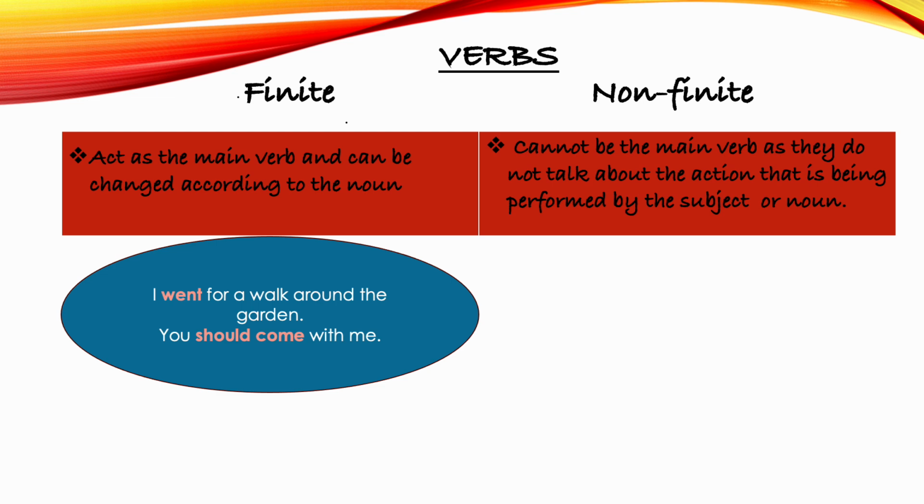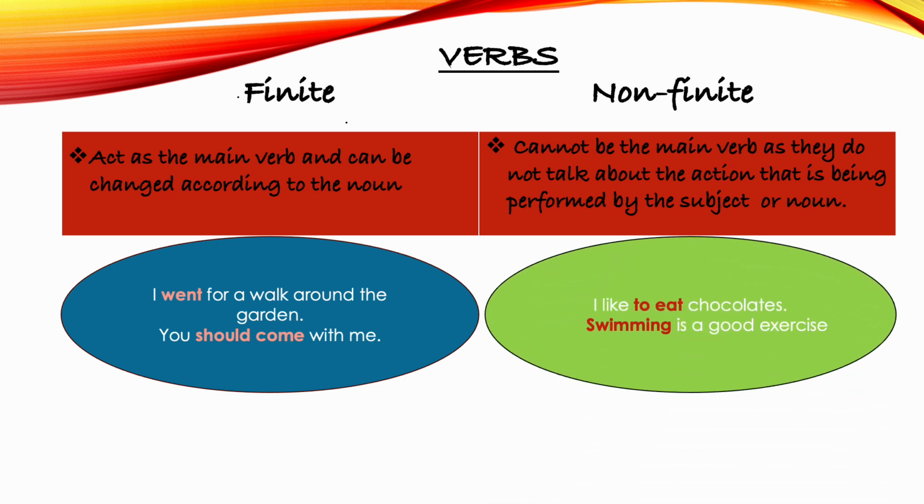Let us understand the difference between finite and non-finite verb with some more examples. I went for a walk around the garden. Here, went is a finite verb since we know the tense. Went is a simple past tense. Similarly, the second one, you should come with me. Should come is a finite verb since we know the tense, it is simple future tense.